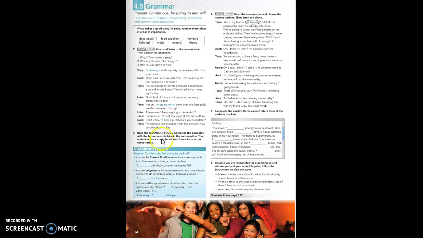So we are going to start. Have a look at exercise 1. What makes a good party? Think about the parties you attend. What is important? The decoration, the music, the people who are going to attend the party, the location or the furniture, what they are going to serve as a drink or something to eat, the lighting, the noise, the sound.